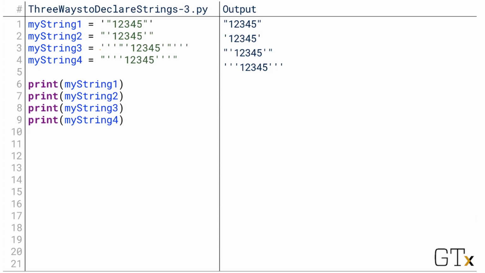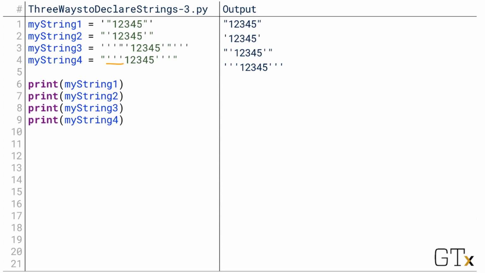So for my string 3 on line 3, it encounters 3 apostrophes, so it's going to interpret everything as part of the string until it encounters 3 straight apostrophes again. Quotation mark, a single apostrophe, digits, a single apostrophe, and a quotation mark. None of those match the pattern of 3 apostrophes in a row. So it's not until it encounters those last 3 apostrophes that it actually terminates the string. And so for my string 3, we see quotation marks and apostrophes in the same string.